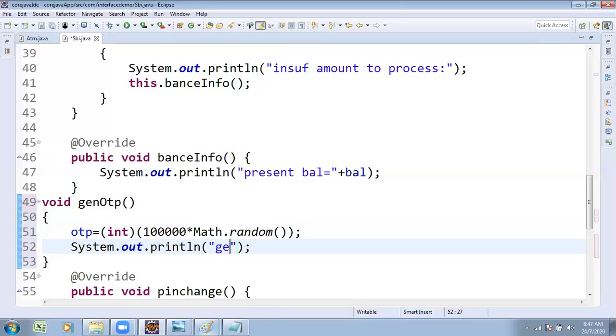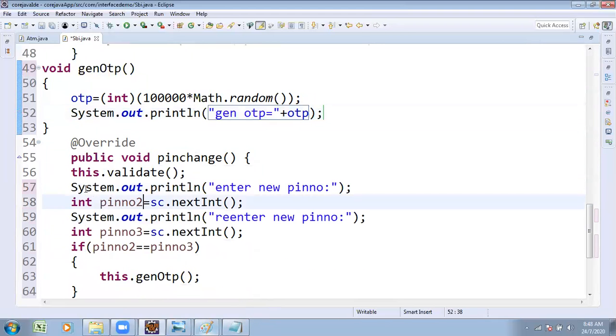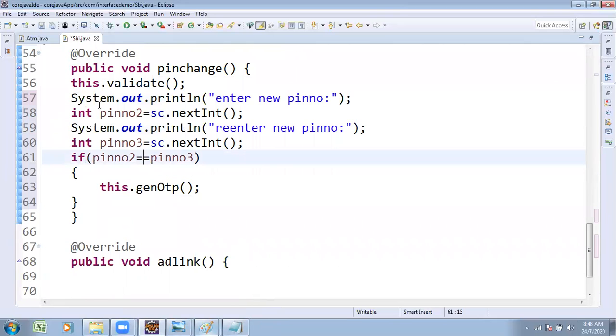Generated OTP is equal to plus OTP. Now the pin change you wanted to do is started. First, you want to change the pin.